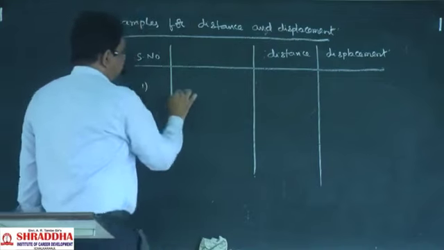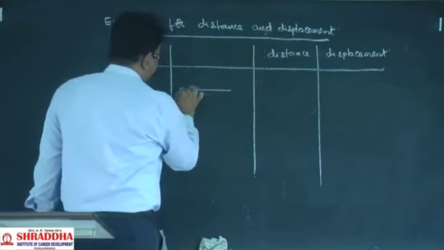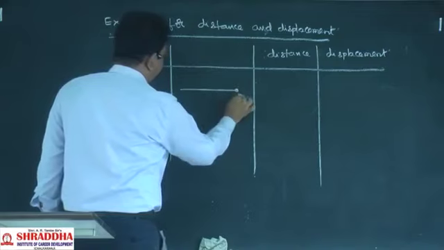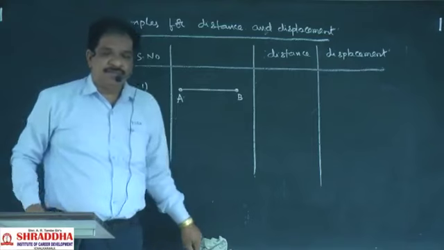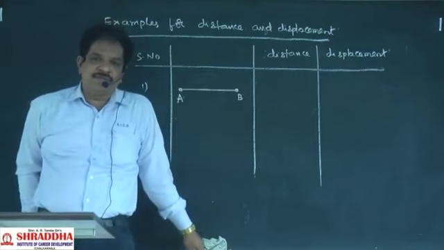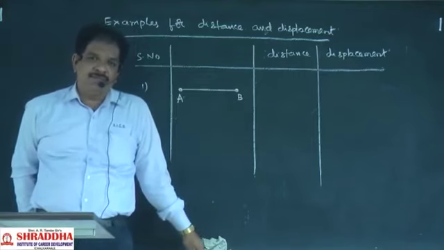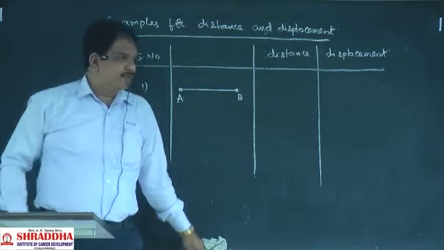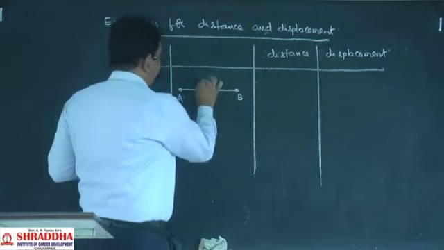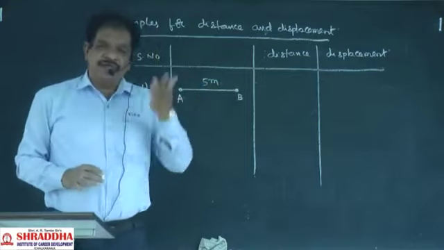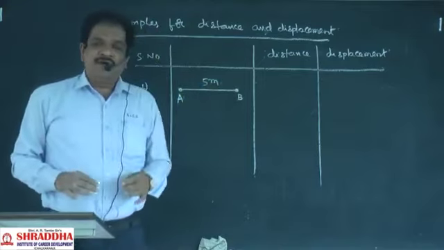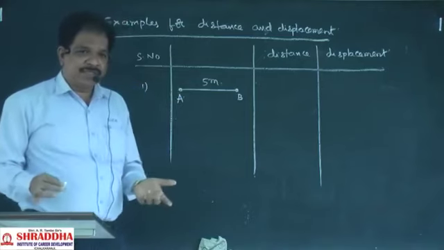For example, a body came from A to B. Let this distance be 5 meters. In this case, what is the displacement? What is the distance? Both will be the same only.